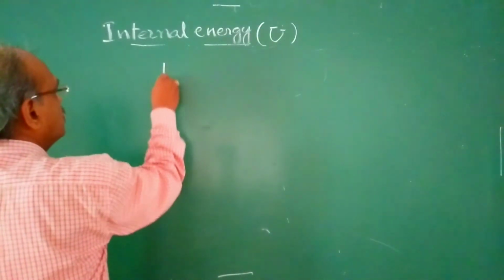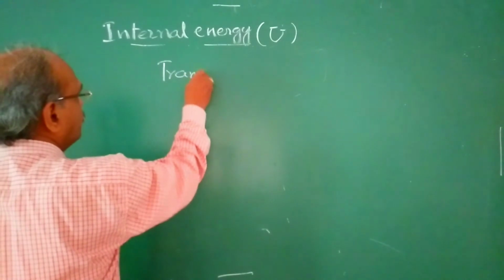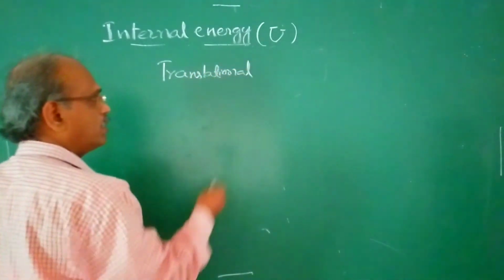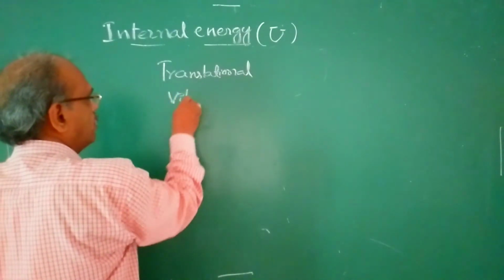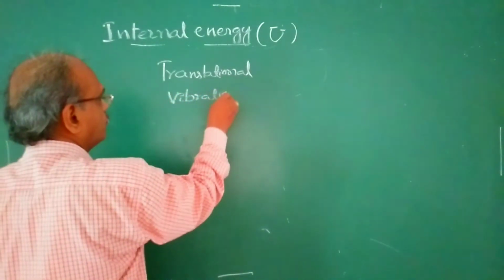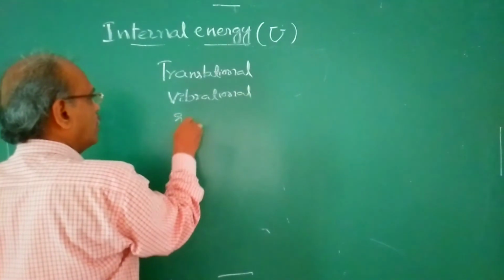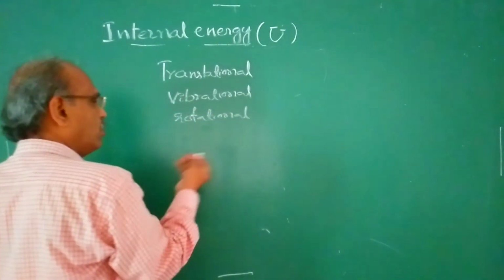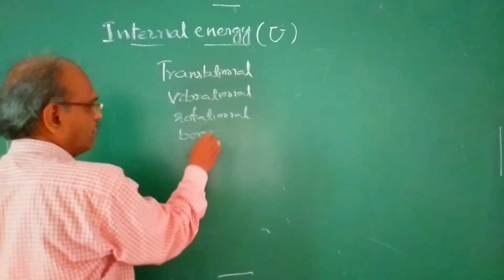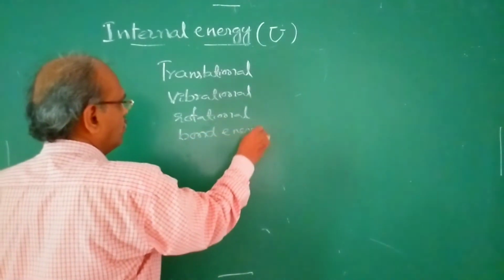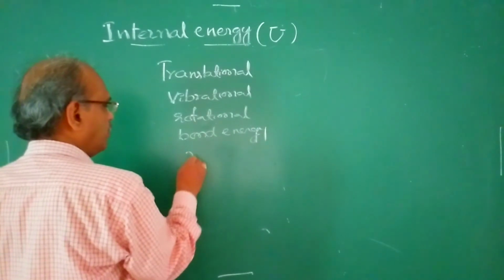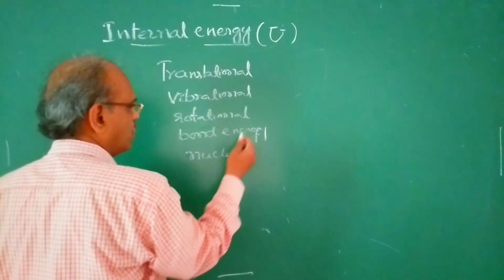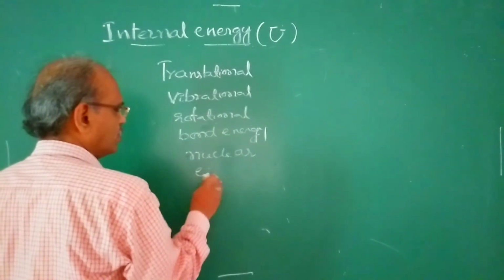They are translational energy, vibrational energy, rotational energy, bond energy, nuclear energy, electronic transitional energy, like that.